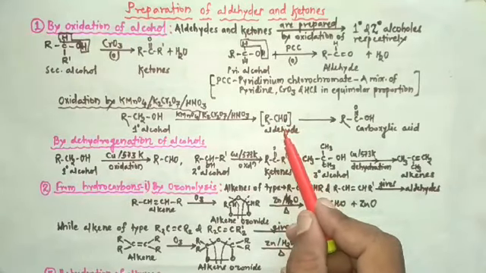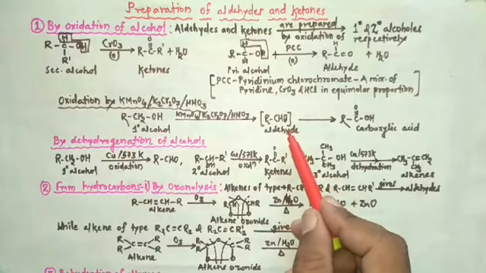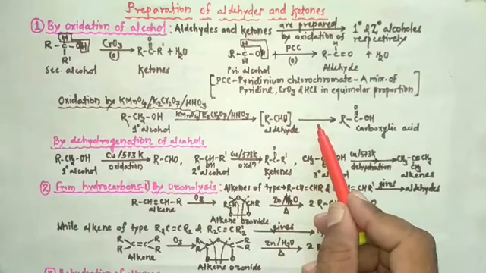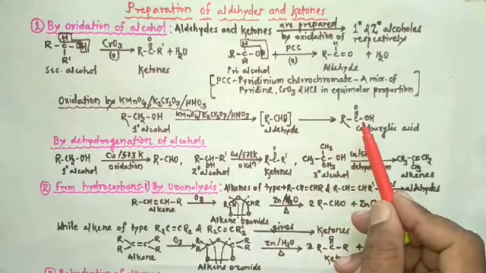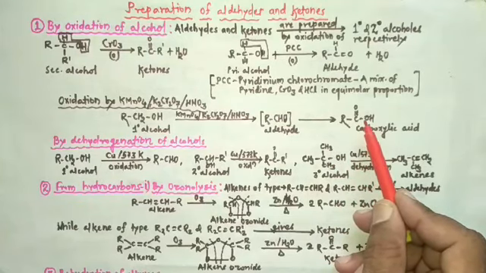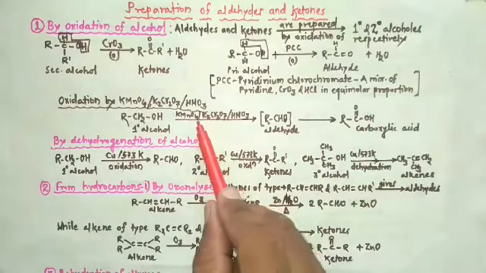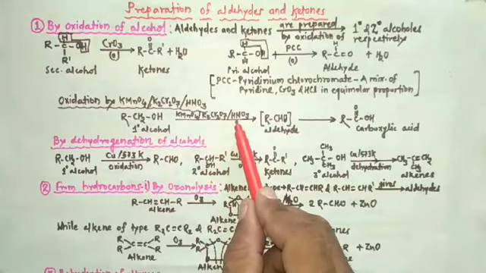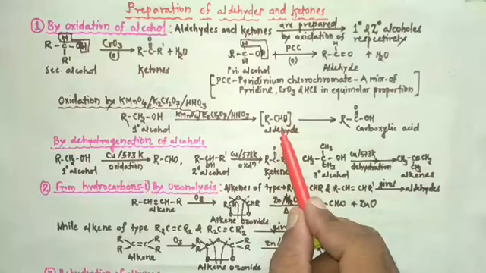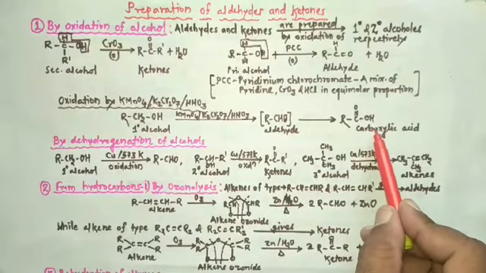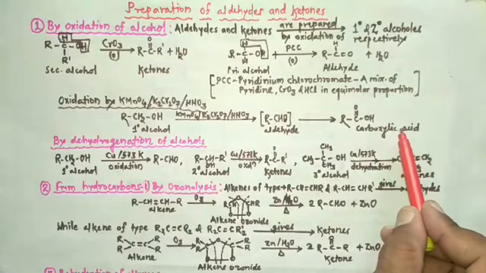The formed aldehyde is again oxidized and gets converted into carboxylic acid. Thus, by using these oxidizing agents, we cannot stop oxidation of primary alcohol at the aldehyde stage.